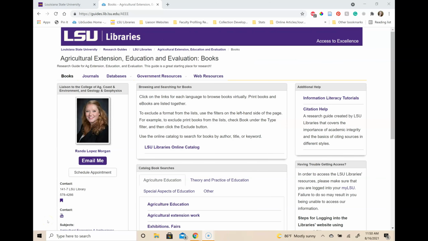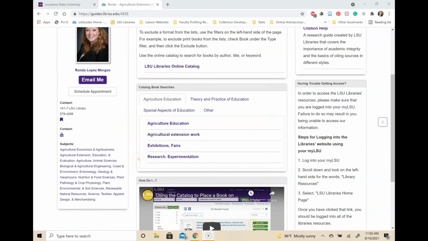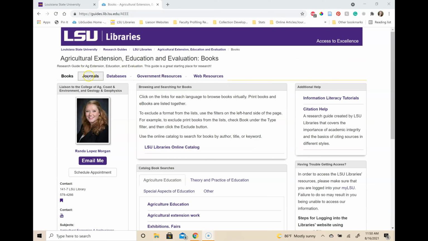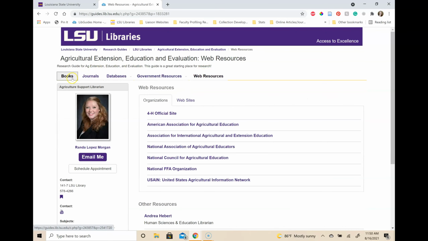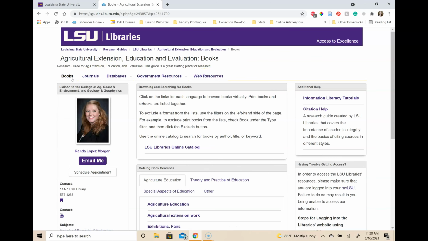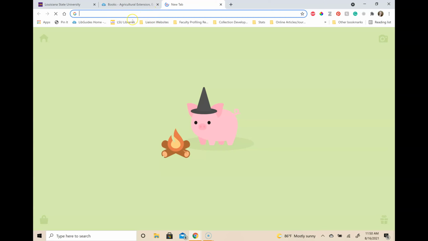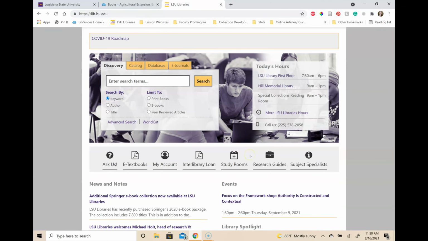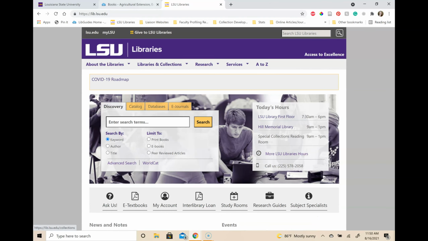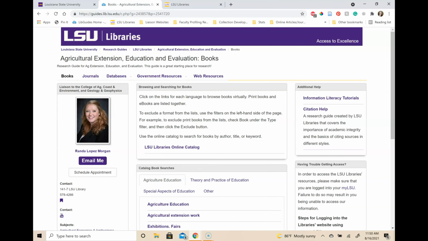Our research guides are a starting place for your research. This guide does not cover everything that the library has to offer. It is comprised of different sections and contains things you may or may not need for your paper or your class. That being said, you might need to look outside this guide for other sources. I often tell students that this guide is like looking through the window of a house. When you look through a window, you see only a small bit of the house and not the whole house. I didn't want to overwhelm you with resources.